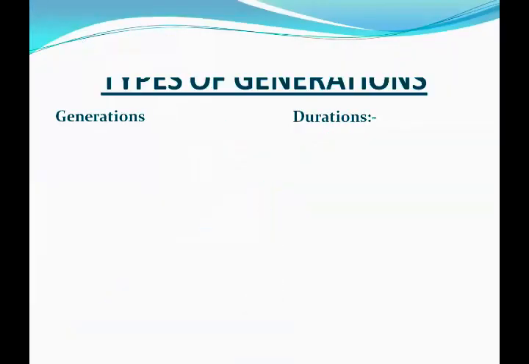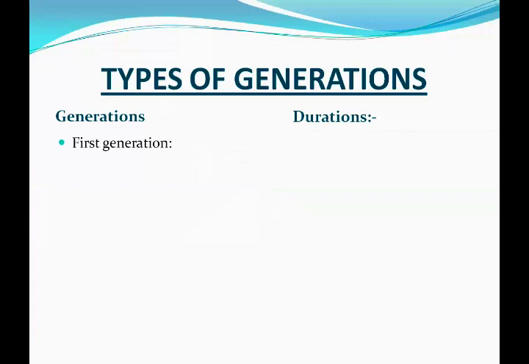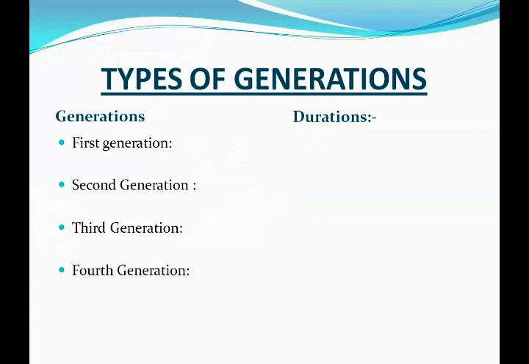Okay, types of generation. There are five types of generation: first generation, second generation, third generation, fourth generation, and fifth generation. Duration of first generation is 1940 to 1956. And the major invention of this generation is the vacuum tube.